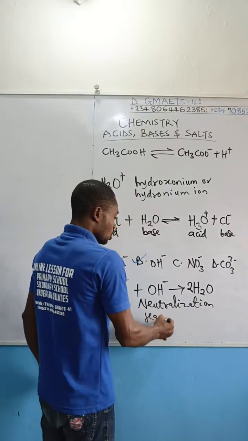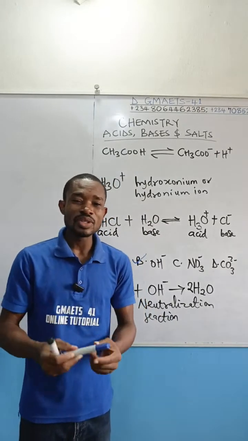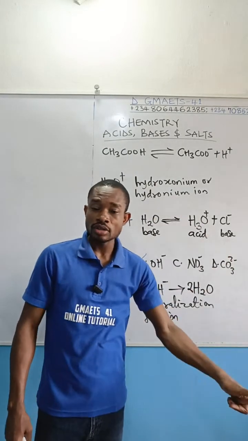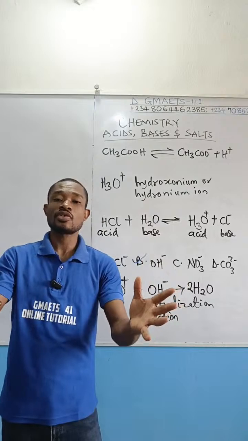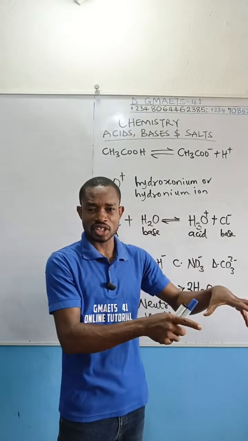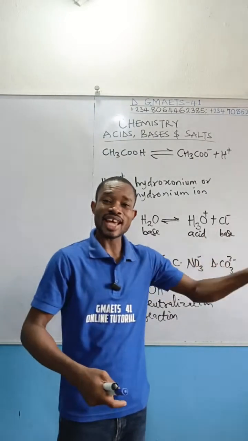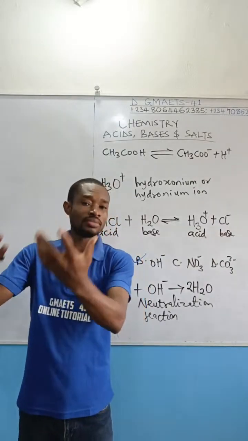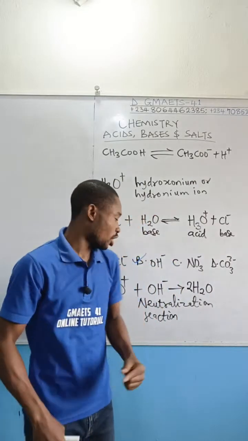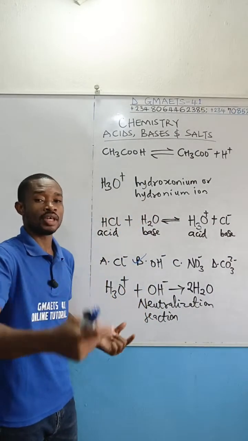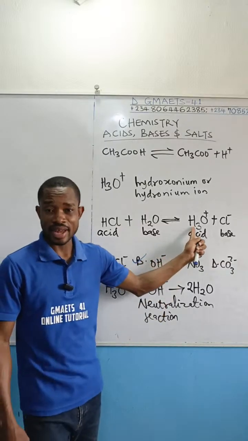Neutralization reaction. In defining neutralization reaction, we can still say it is a reaction between hydroxonium ion and hydroxide ion. In class, you remember I defined it. The other alternative definition I gave was the reaction between hydrogen ion and hydroxide ion. Hydrogen ion from the acid, hydroxide ion from the base. Take note that the hydrogen ion is still the same as hydroxonium ion. Besides, this guy is acting as a base, and this as an acid. I just explained that here.